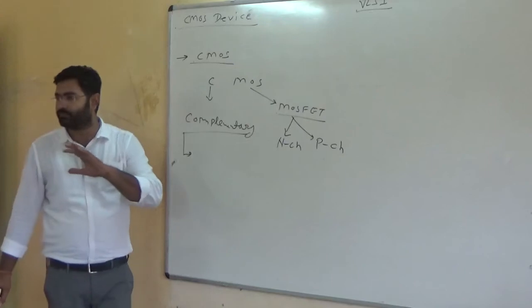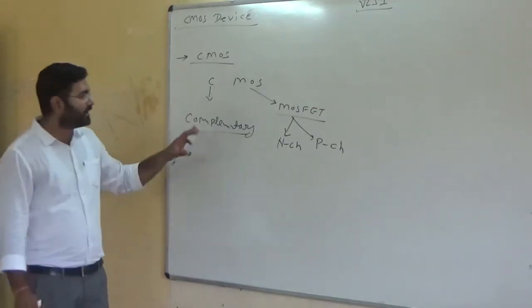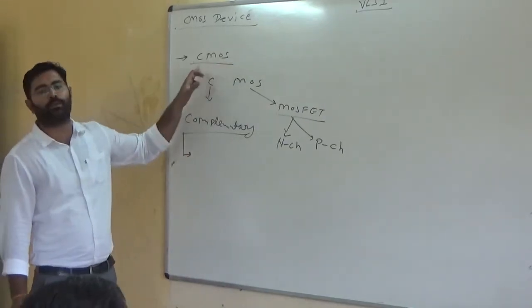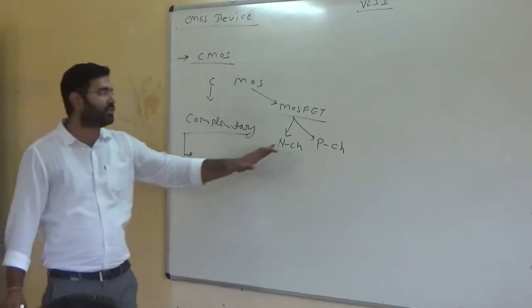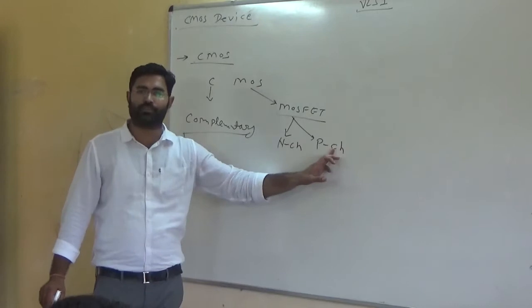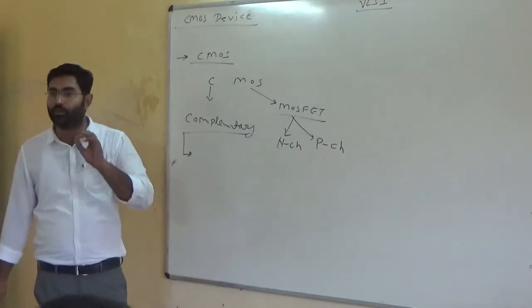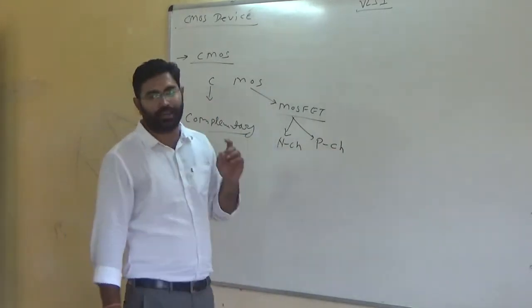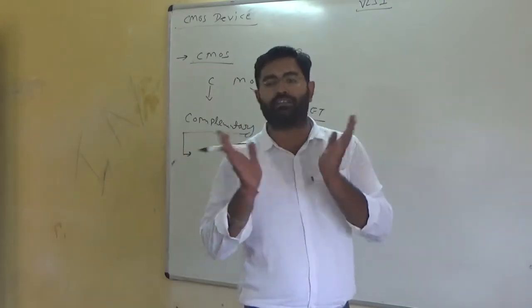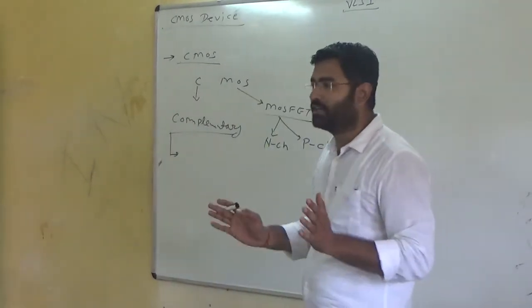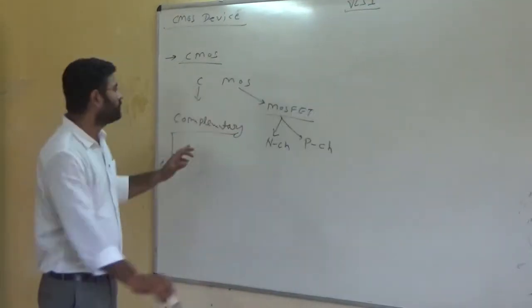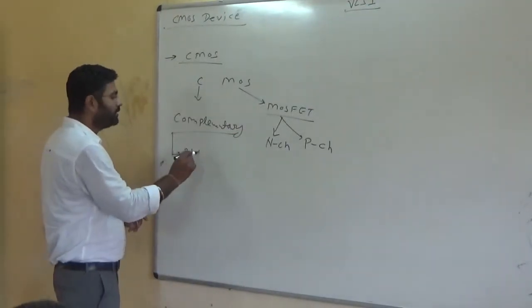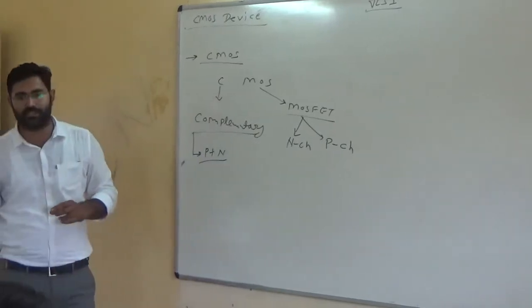Are you getting it? So you can say a CMOS device, a complementary MOSFET, is an electronic device which contains both N channel and P channel MOSFET, known as the CMOS device. Obviously, the properties of N channel and P channel are inverse or reverse to each other. That's why the name exists, complementary MOSFET. Yes or no? So CMOS is initially a combination of P plus N type MOSFET.